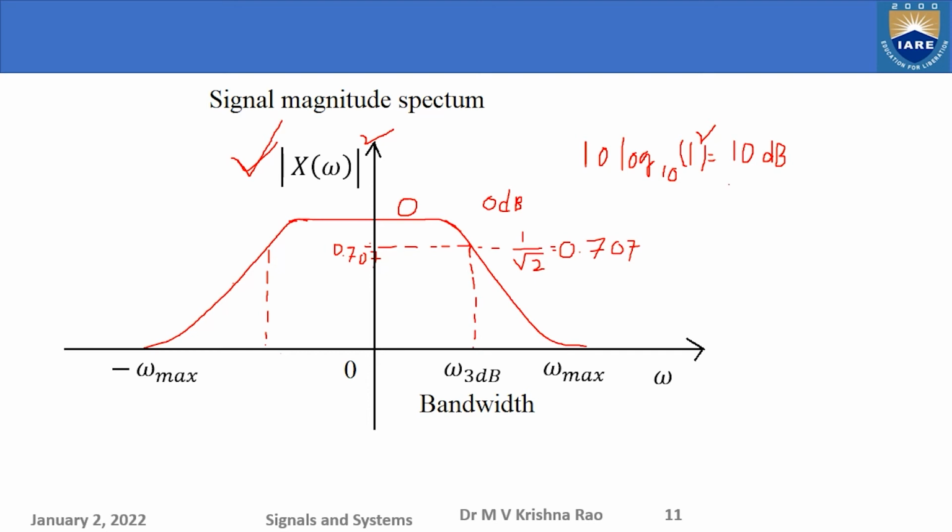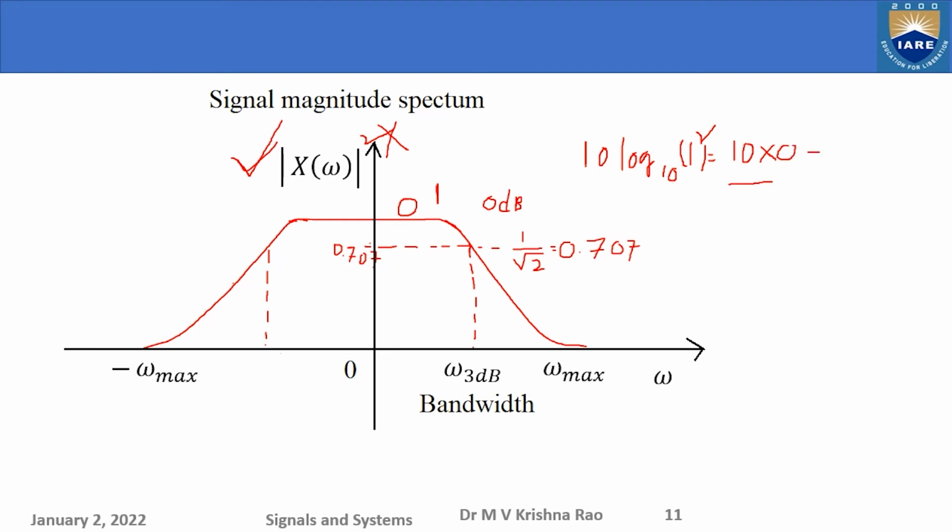If it is voltage, that means if there is no square here, then whenever you have 1 here, 1 is nothing but 0 dB, because 10 multiplied by log 1 equals 0.